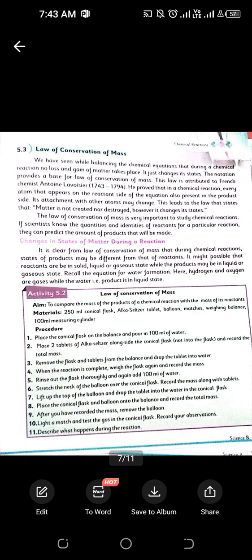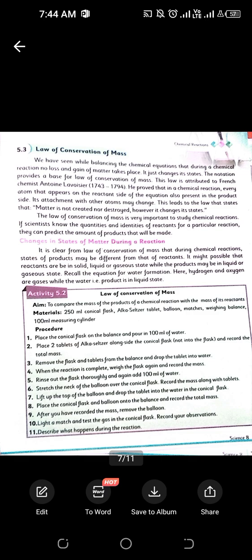The same point: in a chemical reaction, the reactants are in a different state, and it might be possible that the products that we are getting as a result of the chemical reaction, the state of that product can be different. Hydrogen and oxygen are gases, and sometimes they react with another product, and it exists in different forms.